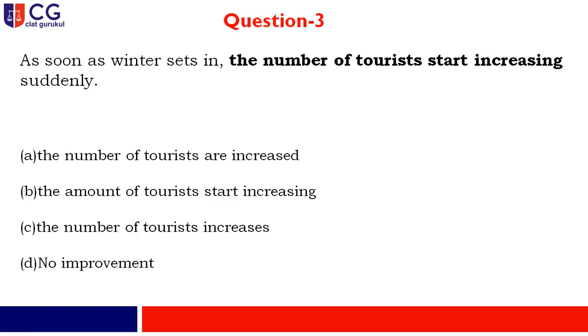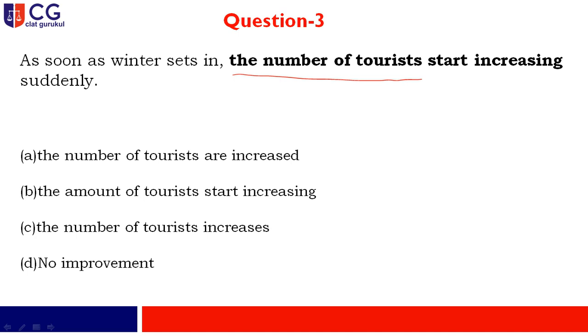Moving to question number 3. As soon as winter sets in, the number of tourists start increasing suddenly. Now my dear friend, just take into consideration this particular thing, the number of tourists. Now you are talking about a particular number. In the particular question it is written that the number of tourists start increasing suddenly. If you go through the options, you find that the first option is the number of tourists are increased. It is written in passive voice, and that is not the requirement of the sentence. The amount of tourists start increasing, not like that. Option C, the number of tourists increases.